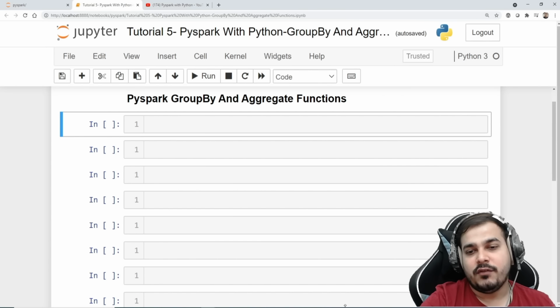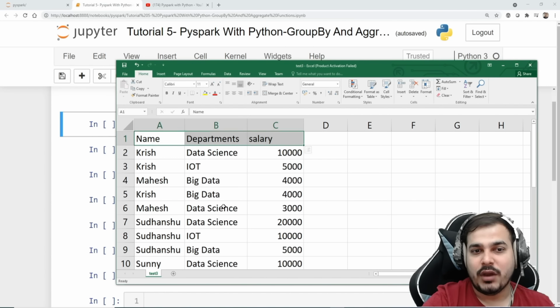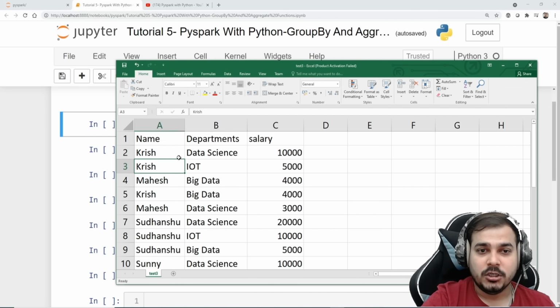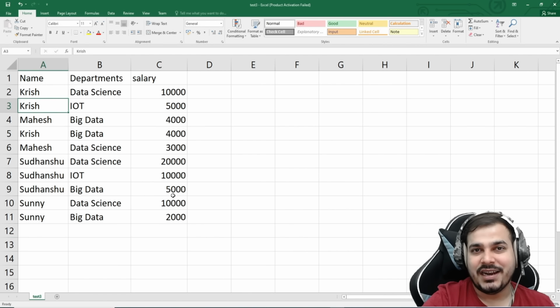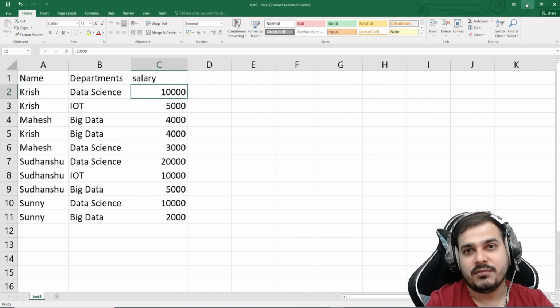So let's begin. For this particular problem, I've created a data set which has 3 features: name, departments, and salary, and you have some data like Krish, data science, salary. So in short, if I want to understand this data set, there are some departments where Krish and other people teach, and based on different departments, they get a different salary. So let's see how we can perform different group by and aggregate functions, and how we can pre-process or retrieve some kind of results from this data.